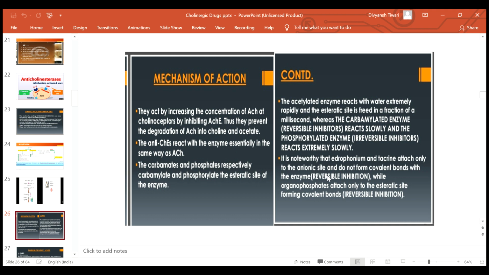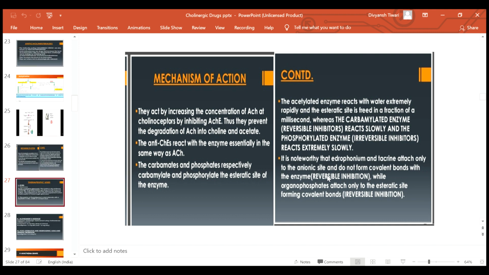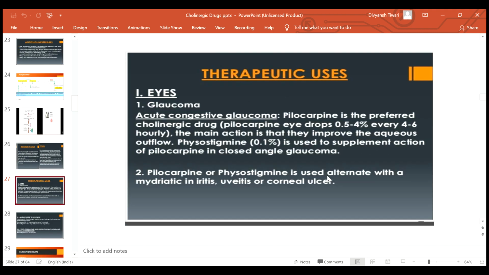So it is to be noted that edrophonium and tacrine attach only to the anionic site and they do not form a covalent bond. Friends, this is also asked for MCQ. Whereas the organophosphates attach only to the esteric site and form a covalent bond, which is called irreversible inhibition.